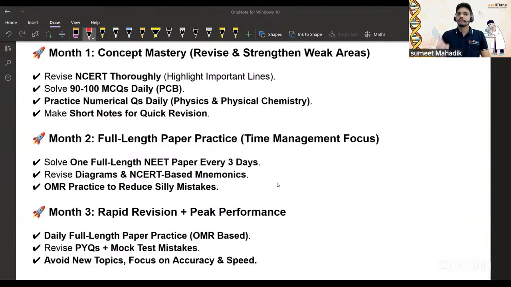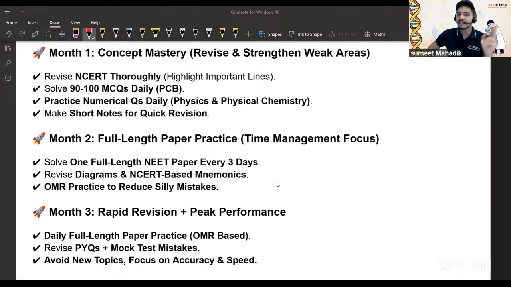Then 1, 2, that is level 2. Let's start talking about level 2. What is level 2 here? Time management and focus. Whatever you have read, we know that as human psychology, how much we grasp, everybody has a different capacity for that. So how to check on it? That is the time management and focus by solving the things. By simply looking at the diagram and trying to understand what concept you can recall from it. Are you getting my point? So that is also very, very important over here.